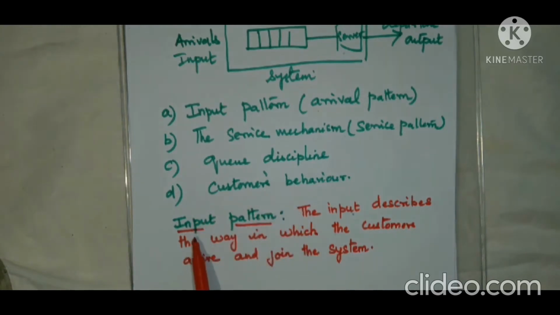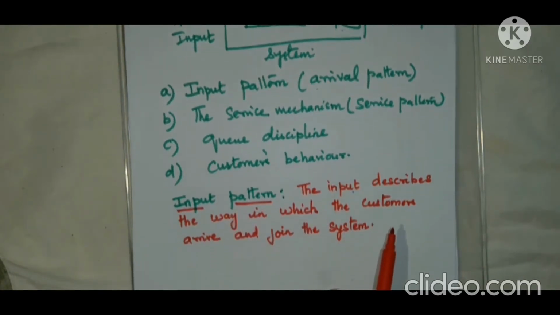So what is meant by input pattern? Input pattern means the way in which the customers arrive and join the system. Mostly the arrivals are in a random manner, yes or no?